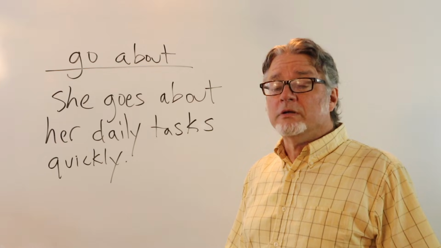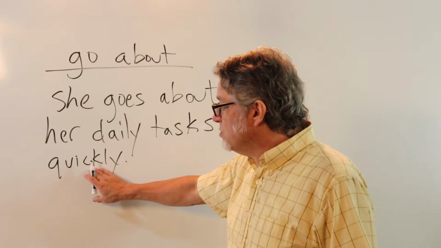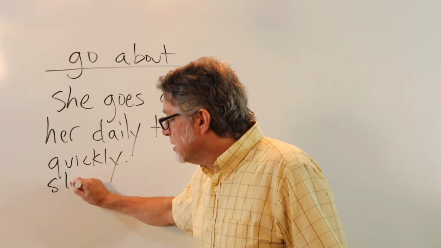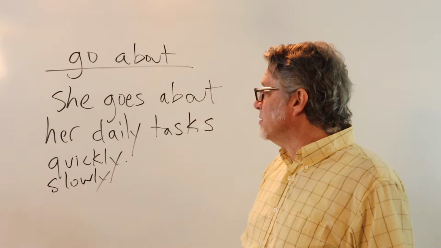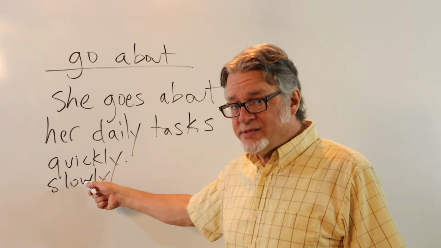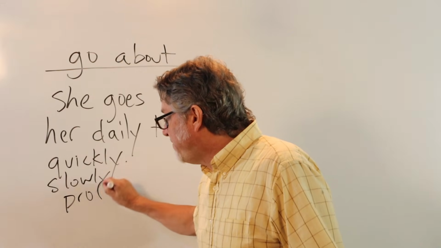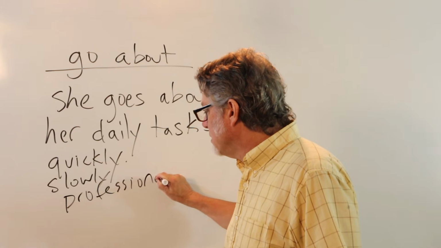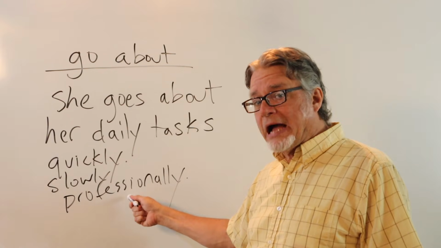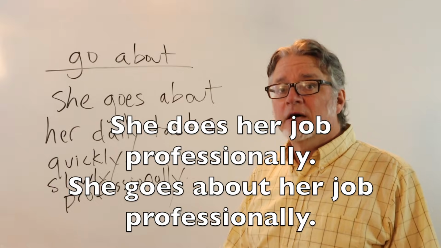She goes about her daily tasks quickly. In this position, you can use an adverb. Change it to slowly. She goes about her daily tasks slowly. Perhaps she is elderly or needs help. She goes about her daily tasks professionally. In her job as a doctor or lawyer or accountant, she goes about her job professionally.